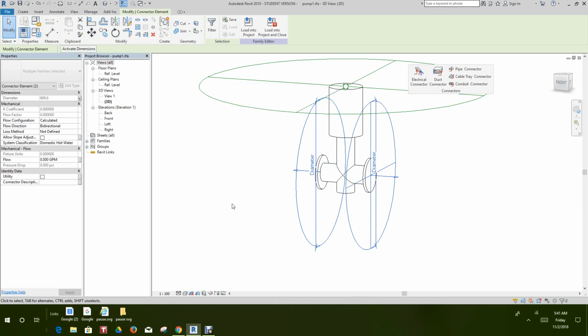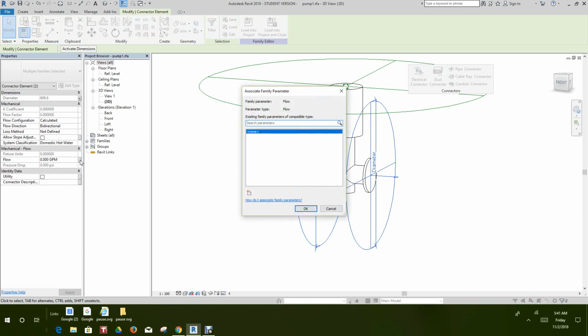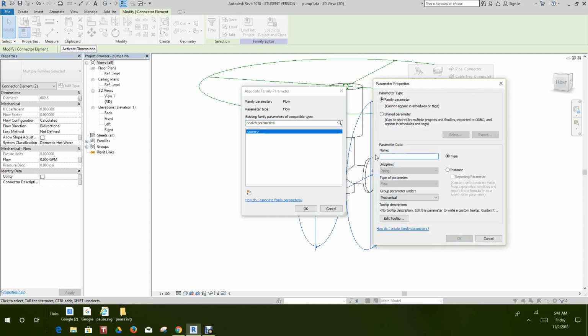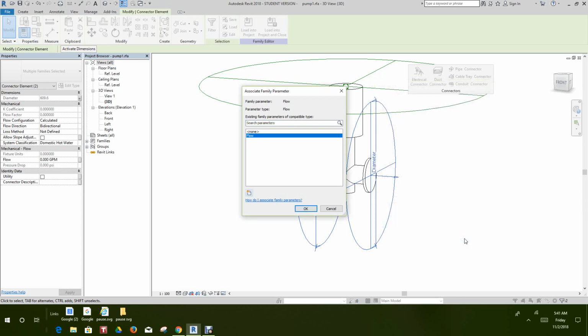Now, there are other parameters here that we can change at a global setting. So one would be the flow. So let's select the flow. Okay. We add a parameter. Call this flow. Click OK. And OK again.